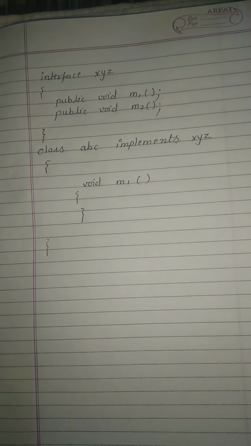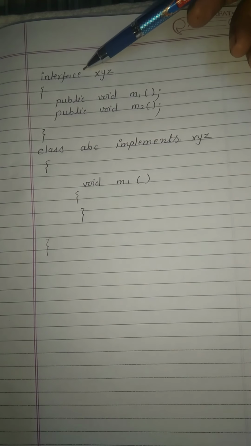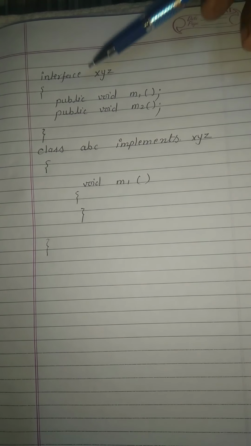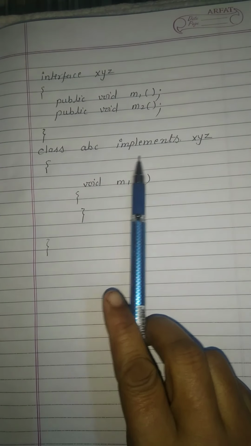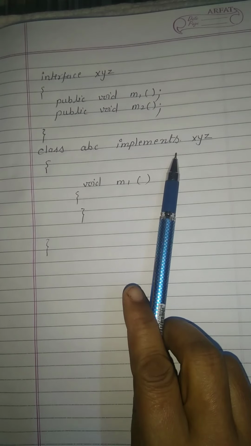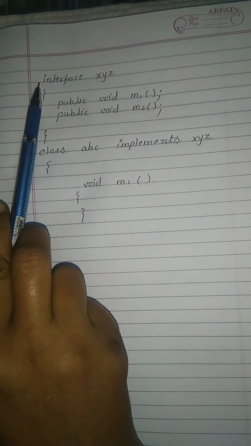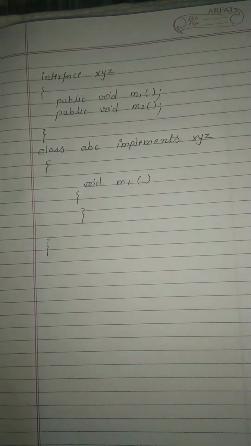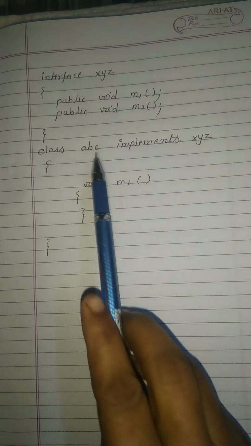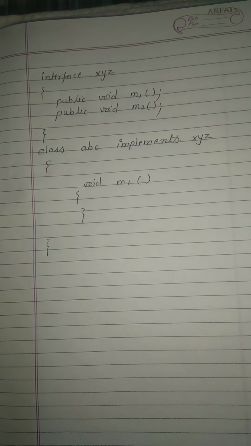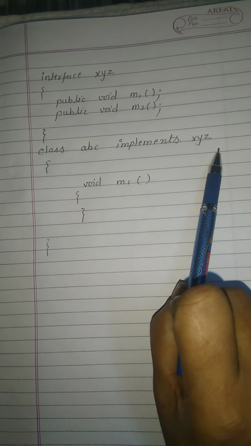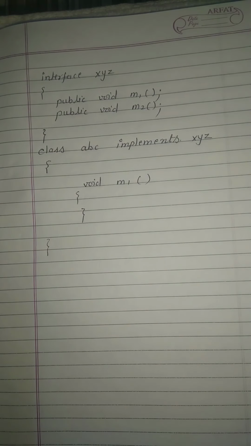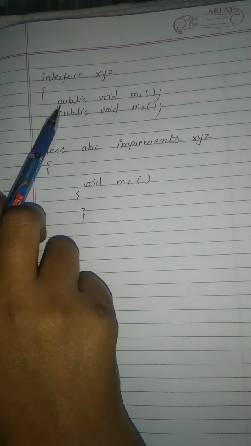But here it is an interface, so we have to implement the interface, so we use the implements keyword. Remember that if we are using an interface, we need to implement it. Okay, implements XYZ. Now in this class we have to define the method bodies which are declared in the interface.